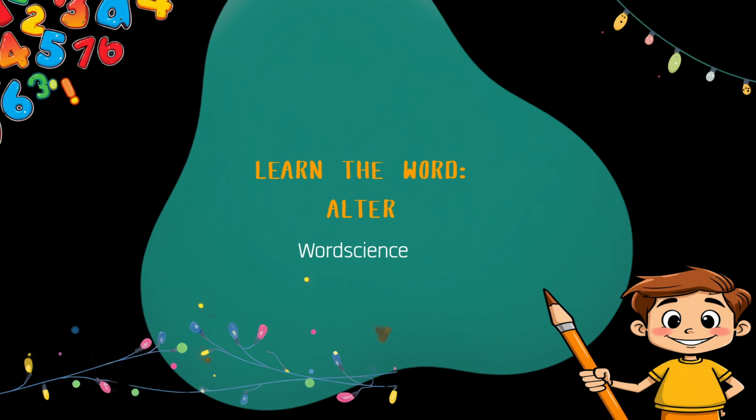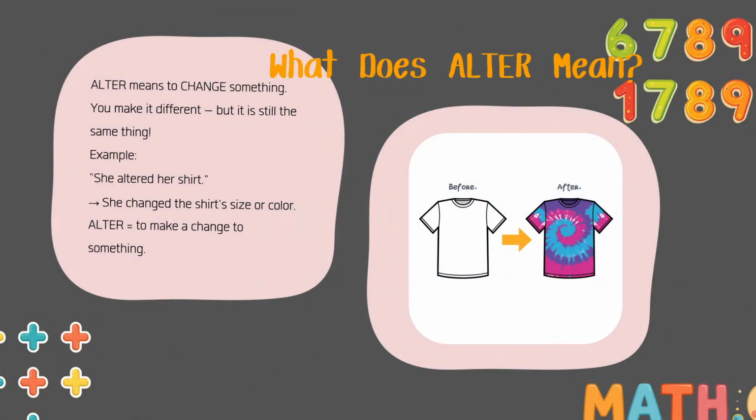The word is alter. Let's discover what it means together. Alter is a simple word. It means to change something. When you alter something, you make it different. You change it from one way to another way.